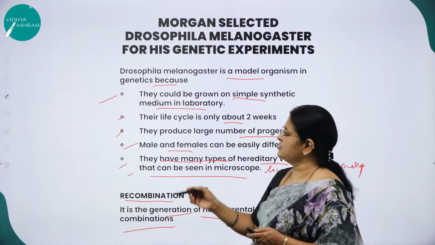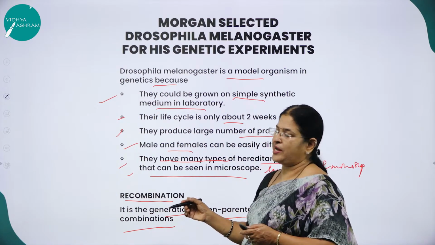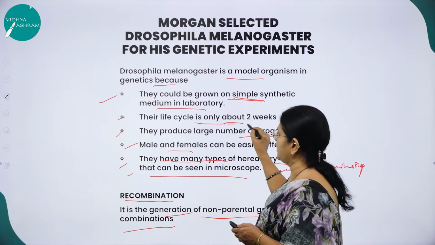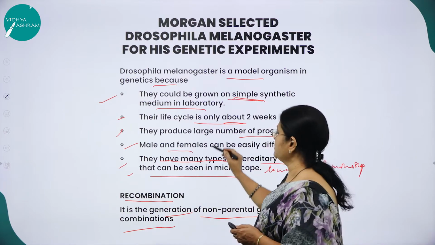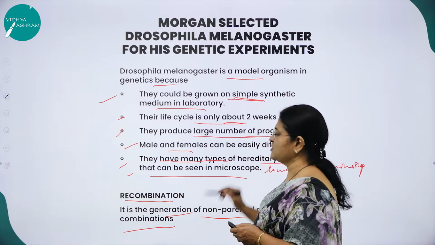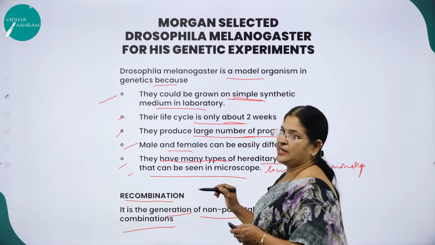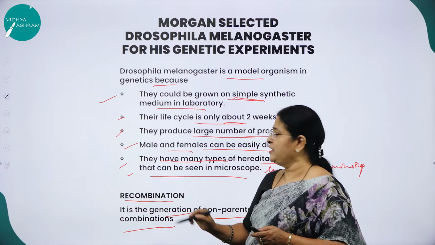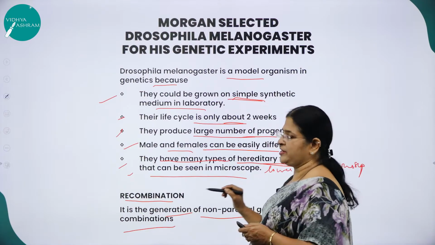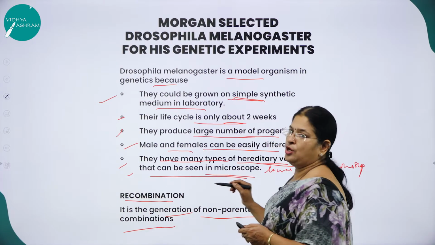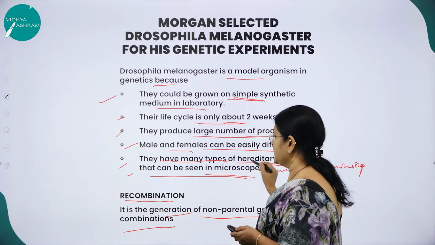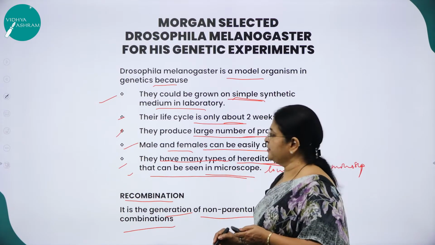And what were the reasons? These were the following reasons why he selected them. They could be grown in simple synthetic medium in the laboratory, their life cycle is only about 2 weeks, their single mating produces a large number of progenies, they exhibit sexual dimorphism where males and females can be easily differentiated, and they have many types of hereditary variations that can be seen under a low power microscope. Even under a low power microscope they were able to see the variations, right?